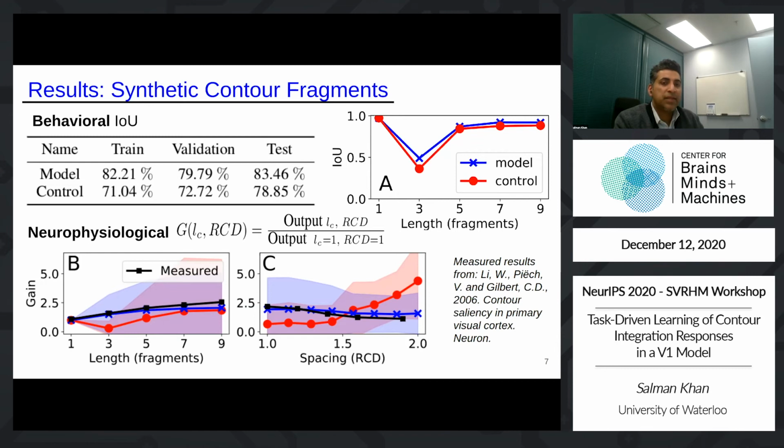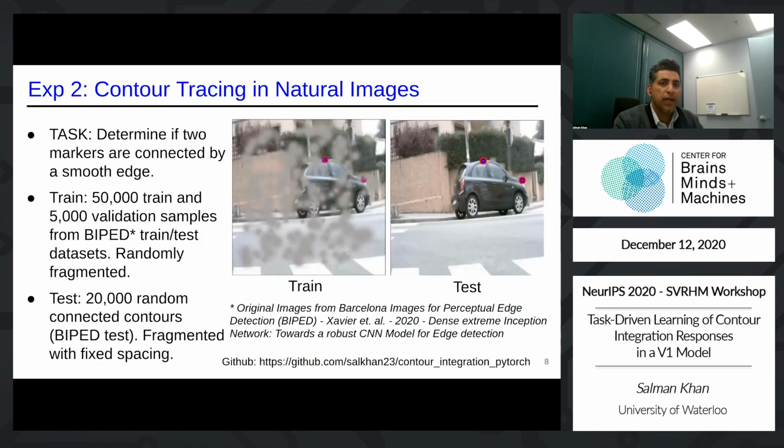In summary, the behavioral predictions of the model and control are comparable. However, the model and control appear to be employing different strategies to solve the task, and only the model aligned with the neurophysiology. So next, to investigate how contour integration can be learned from our natural viewing environment, we created a new task on natural images.